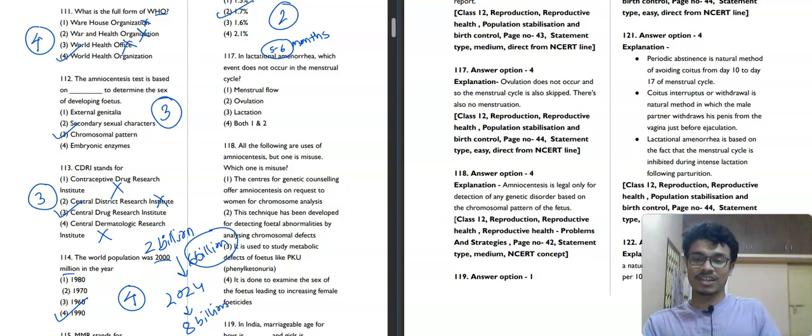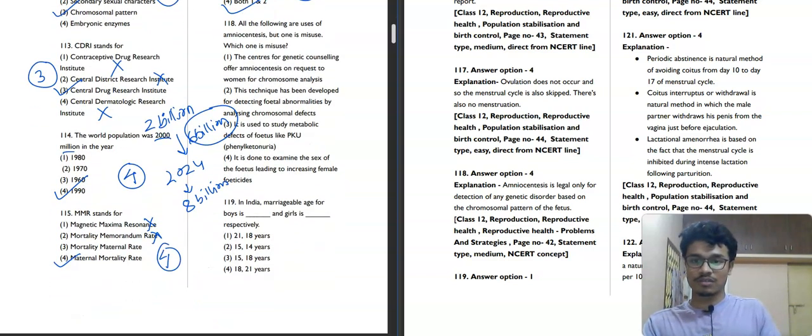So in lactational amenorrhea, menstrual flow does not occur, ovulation also does not occur, lactation obviously occurs. So what will be the correct answer? It is saying that does not occur. So that means menstrual flow and ovulation don't occur. So both first and second will be our correct answer for this question. Fourth option will be our correct answer.